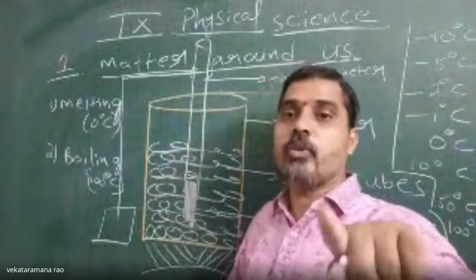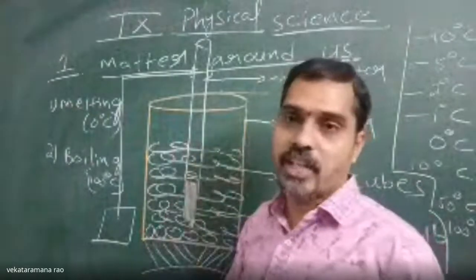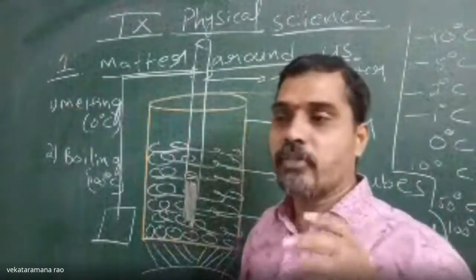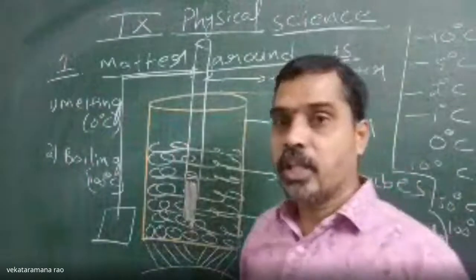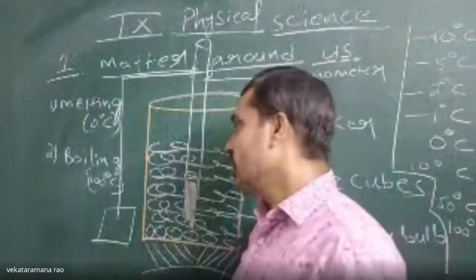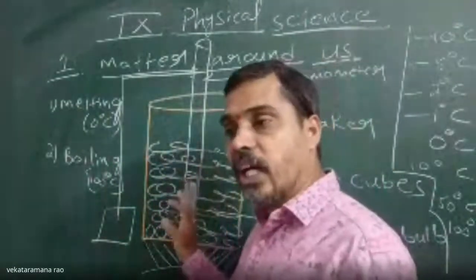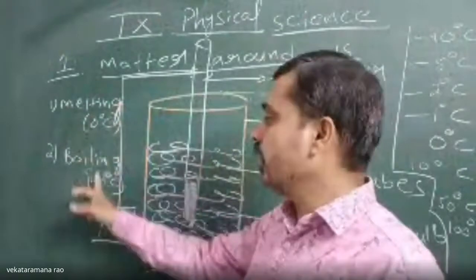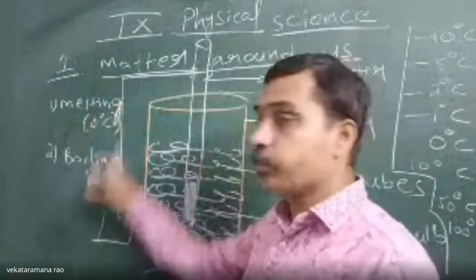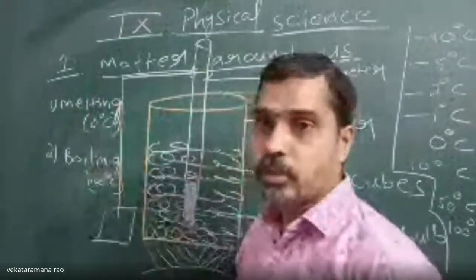The amount of heat utilized by the liquid to convert into gas is called latent heat of vaporization. In that way, the processes of solid to liquid and liquid to gas are called melting and boiling, and these temperatures are the melting point and boiling point.